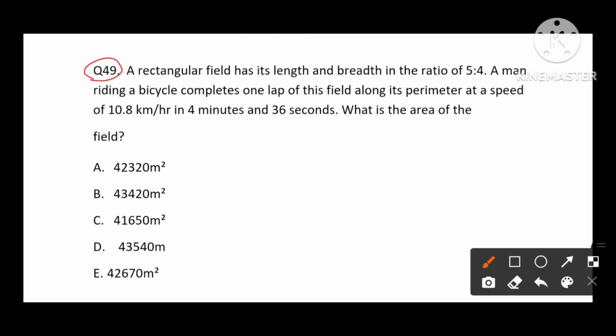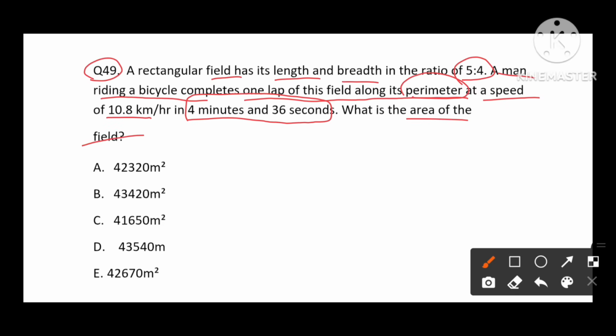Now we are going to see question number 49. A rectangle field has its length and breadth in the ratio of 5:4. A man riding a bicycle completes one lap of the field along its perimeter at a speed of 10.8 km per hour in 4 minutes 36 seconds. What is the area of the field? So field is a rectangle field and its length is 5x and breadth is 4x. Perimeter is nothing but 2 into L plus B, means L 5x and 4x, which is 9x.